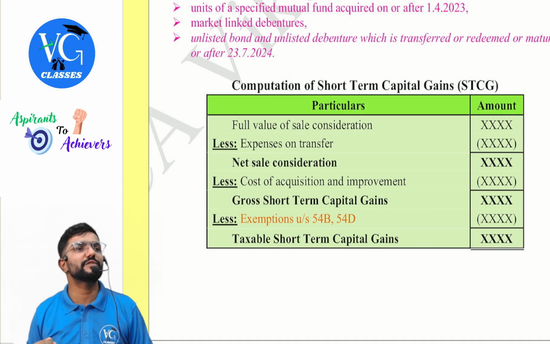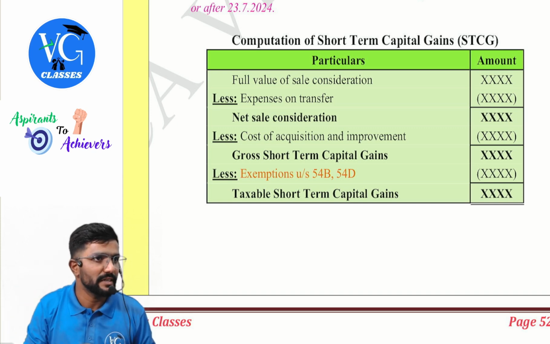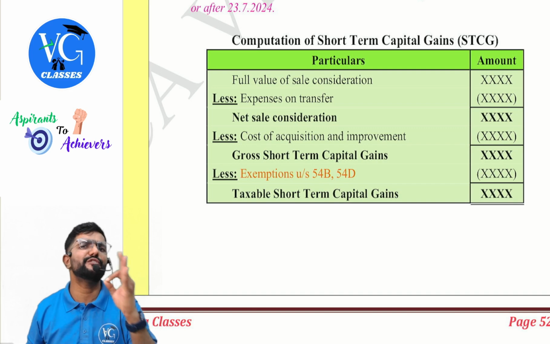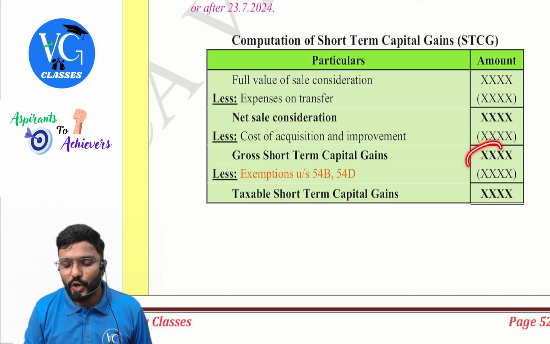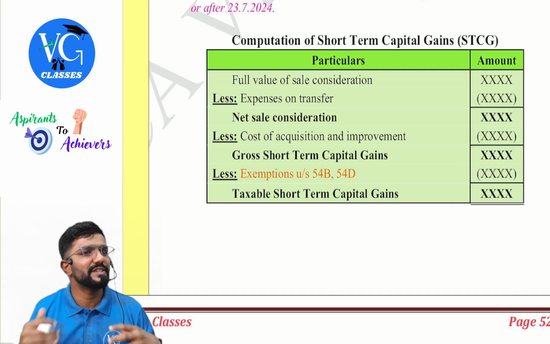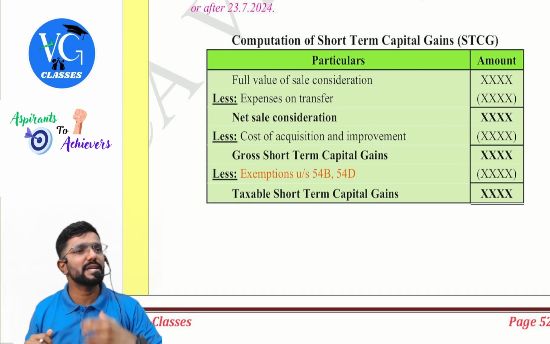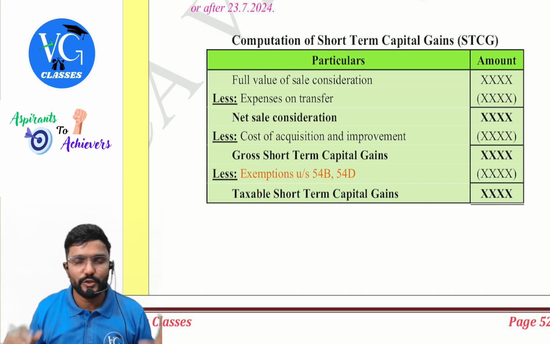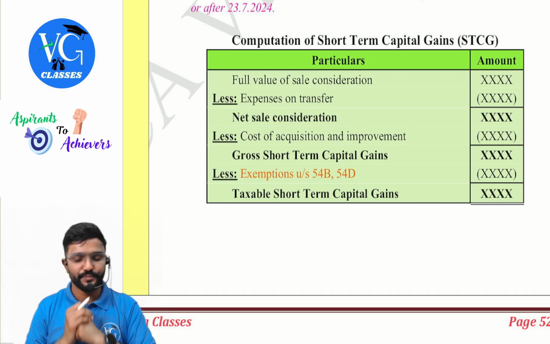And most of the sections will tell what is the amount of exemption, meaning the cost of new asset or the gross gain, whichever is lower, guys, except 54F. So the gross gain or the cost of new asset, whichever is lower, is the exemption. Means in simple, you cannot claim the exemption more than gross gain. So please take care of exemption only when the question specifies about it.